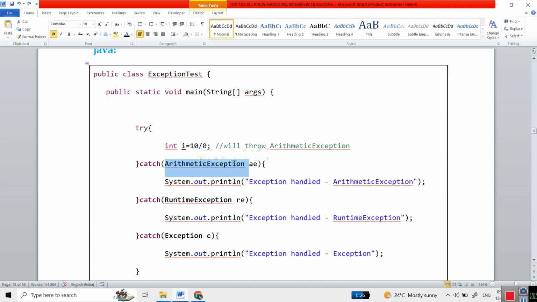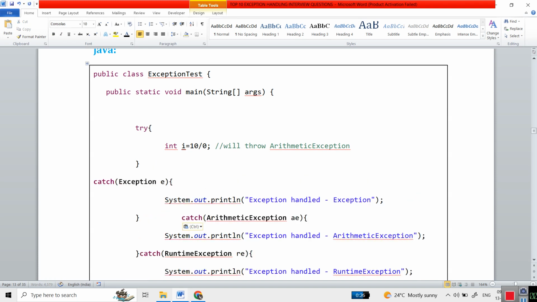These are subclasses of Exception. But if you write Exception here, then it will throw a compilation error, because as per our rule we can't go from superclass to subclass. We can go from top subclass to superclass. We can't go from superclass to subclass.